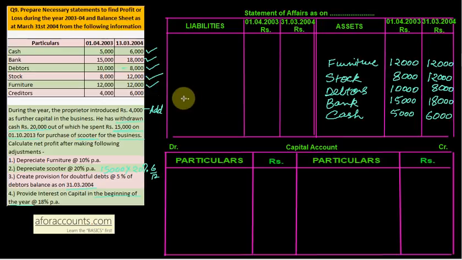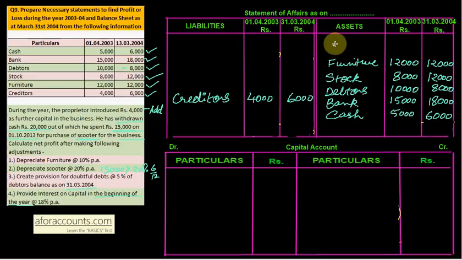Creditors, my liability. So in liability side, 4,000 and 6,000. So see, we have written everything given here except one thing, that it is mentioned that 15,000 scooter was bought.